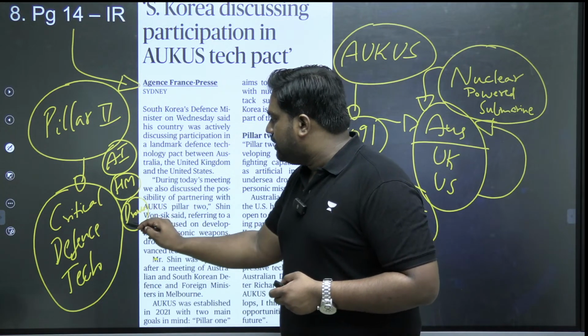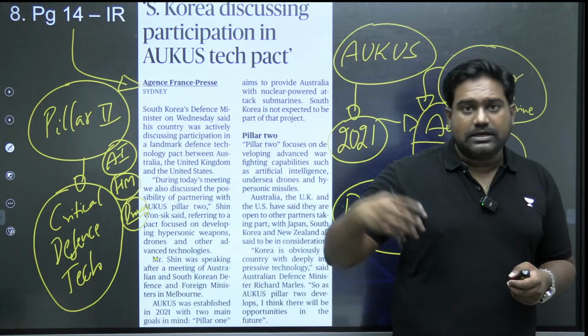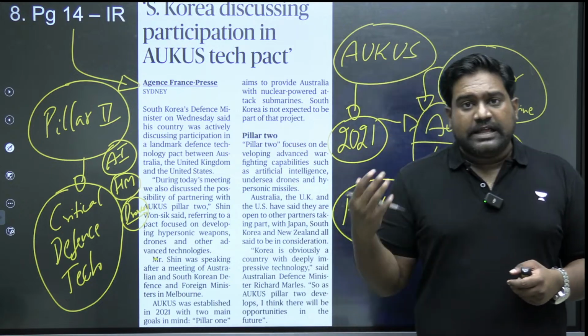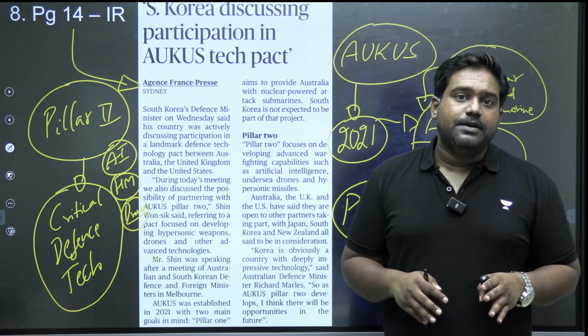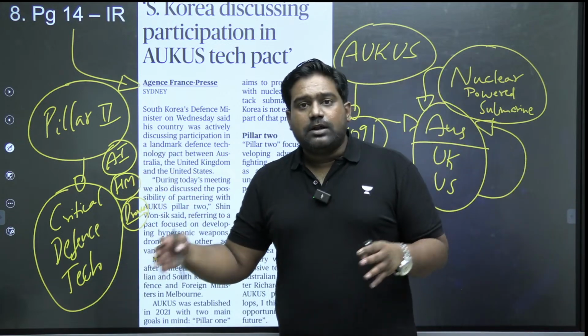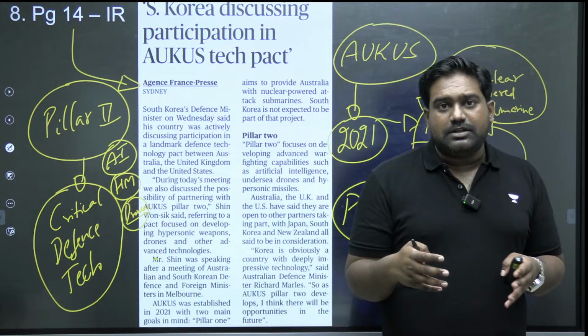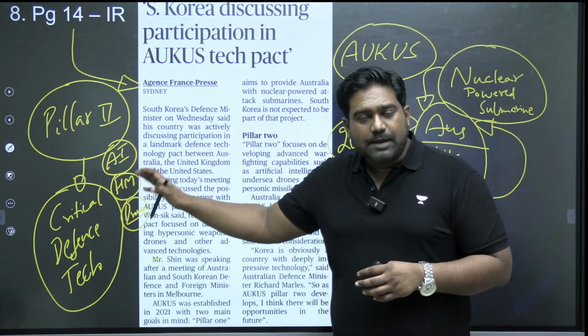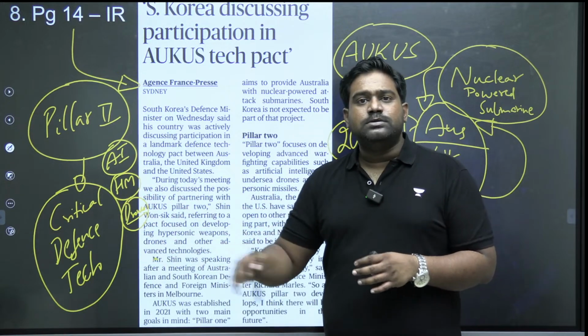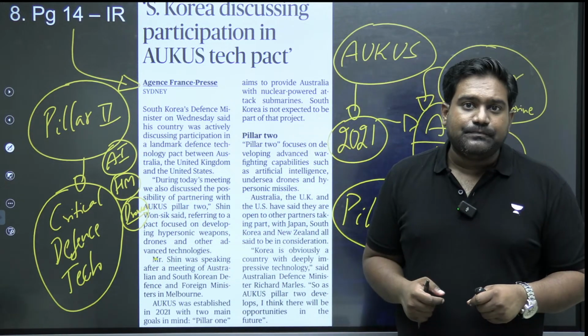Underwater drones are playing a massive role in warfare. Look at the Russia-Ukraine war. Ukraine especially has used underwater drones very effectively against the Russian Navy. So these three countries are collaborating in critical defense technologies under Pillar 2 of AUKUS, focusing on AI weapons, hypersonic missiles, underwater drones, and other critical emerging technologies.